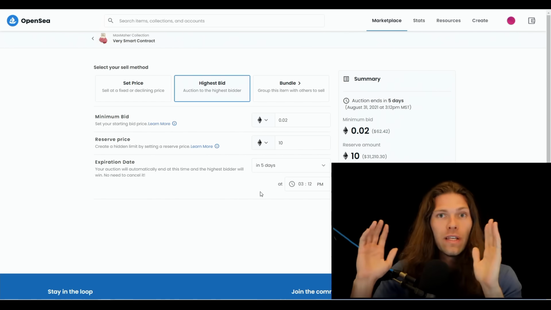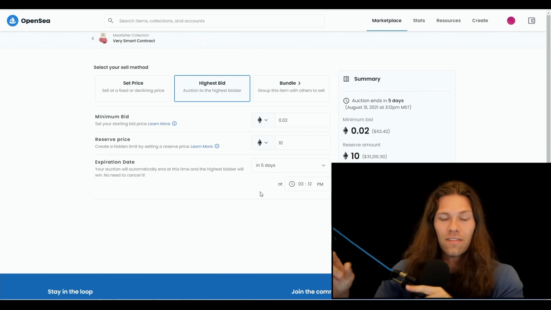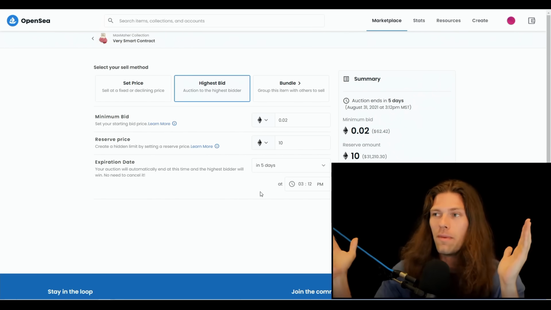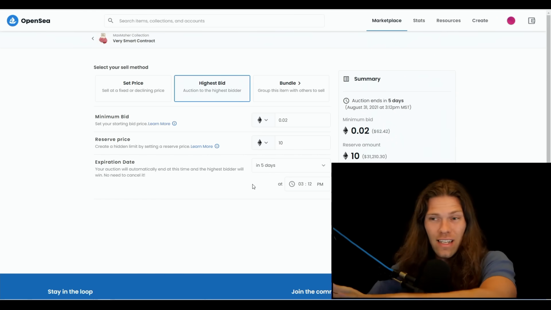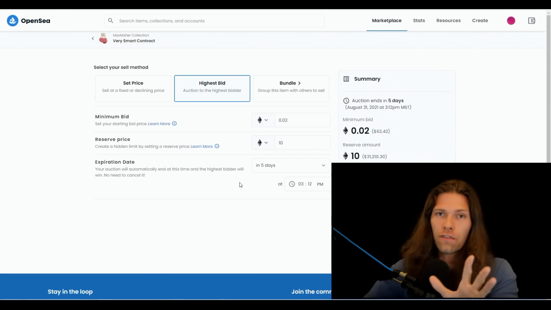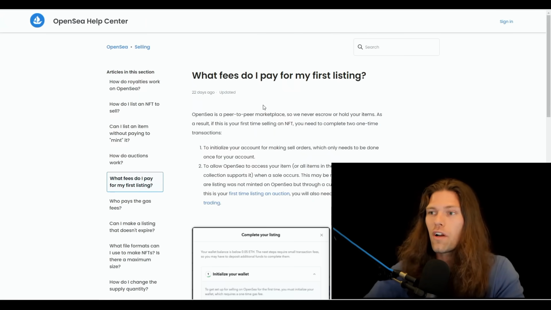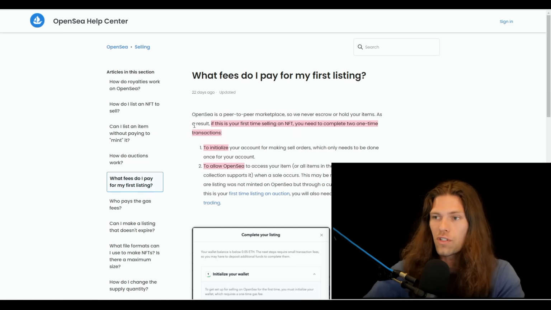Now there's just fee after fee when you're first starting out and you're first listing NFTs. I guess classic, you got to spend money to make money. So there's a couple fees when you list your very first NFT that are fairly expensive, and then after your first one, it's pretty cheap. So here are the fees that you pay for your first listing.